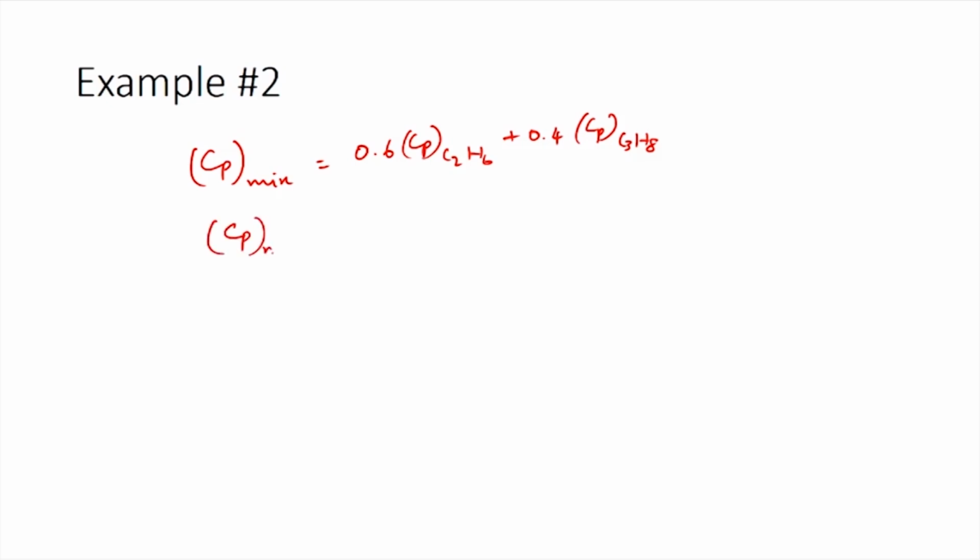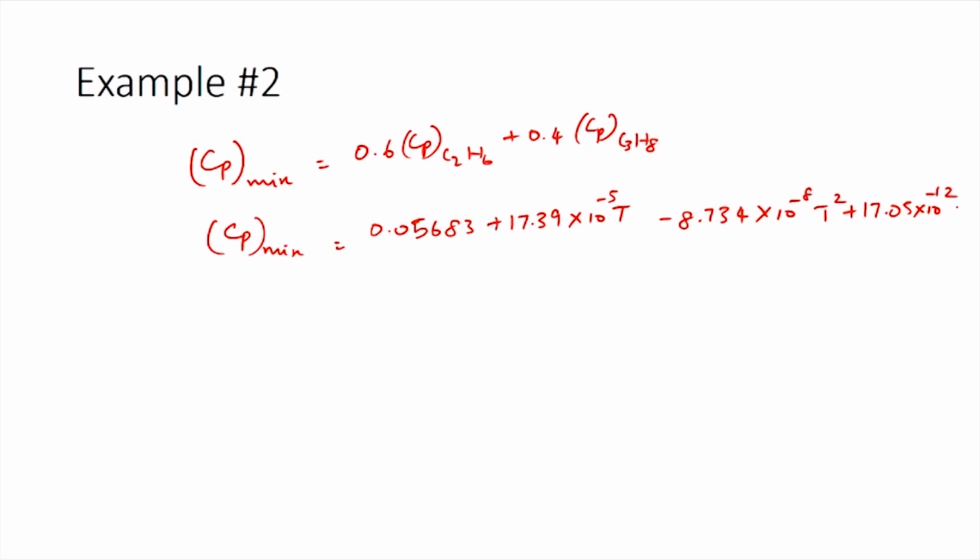So, Cp of mixture equals 0.6 times Cp of C2H6 plus 0.4 times Cp of C3H8. Calculating this, we get Cp of mixture as 0.05683 plus 17.39 times 10 power minus 5 T minus 8.734 times 10 power minus 8 T squared plus 17.05 times 10 power minus 12 T cubed.